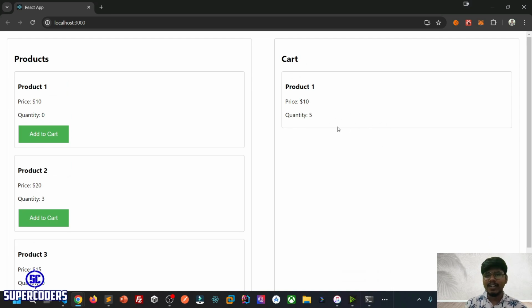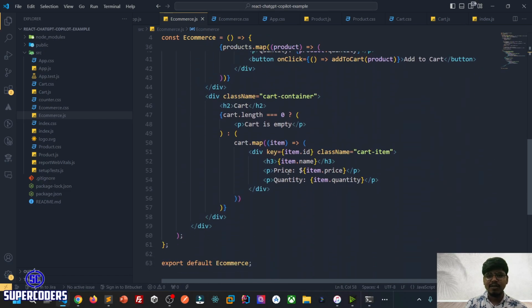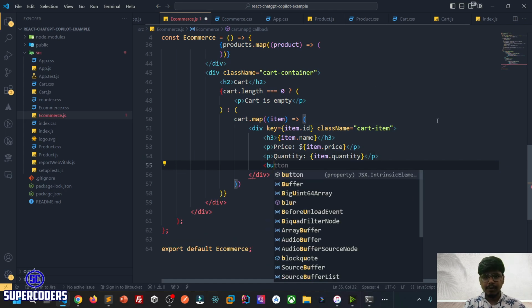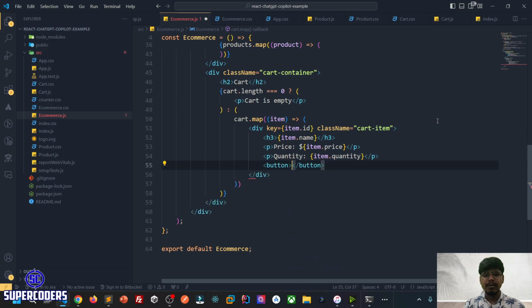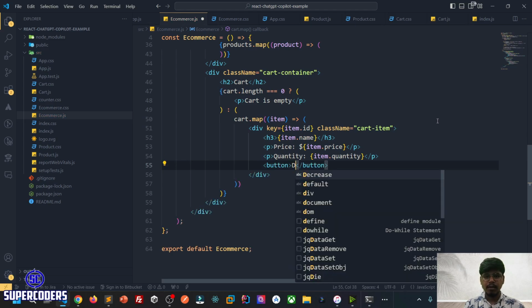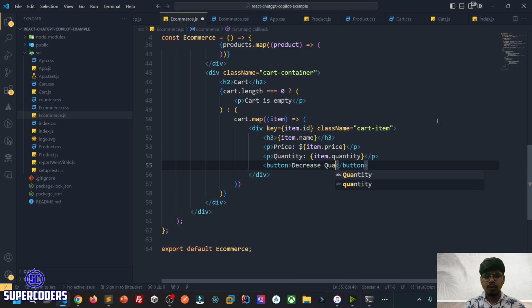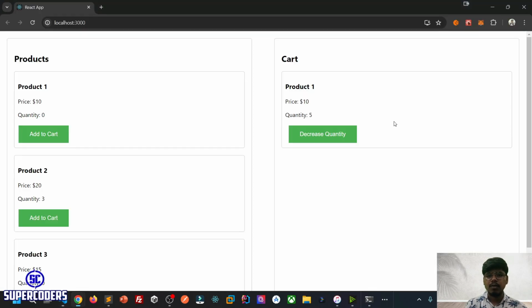Here we need to add some button like decrease item. So let's see how we can use this. But here one more thing is missing. ChatGPT creates separate files, but here you use everything in a single common file. But that's something we can also do manually. Let's try to add some button. Decrease quantity. Let's try. And it's showing a button, decrease quantity.